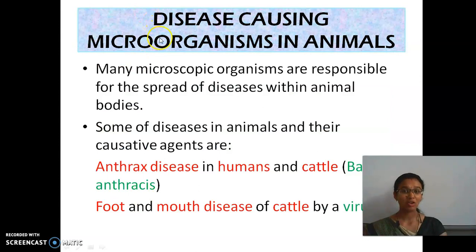Next, some disease causing microorganisms in animals. Many microscopic organisms are responsible for the spread of disease in animal bodies. Some of the diseases are anthrax in humans and cattle. What is meant by anthrax? It leads to skin ulcers in humans and animals, and it affects the respiratory region. This is caused by Bacillus anthracis bacteria. Then foot and mouth disease of cattle is caused by a virus. Have you seen cows and cattle? They get foot and mouth disease, which is caused by a virus.